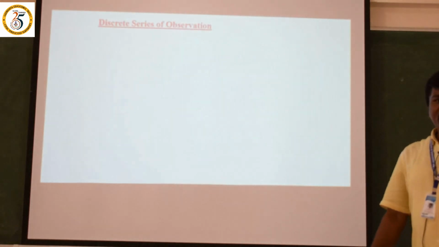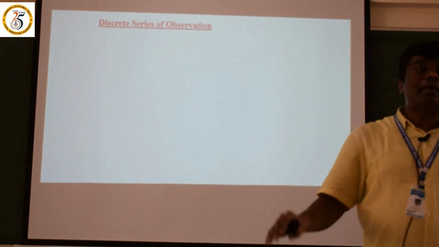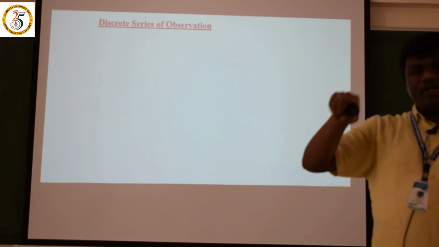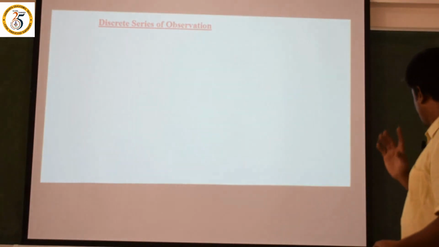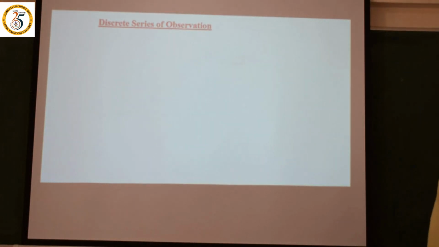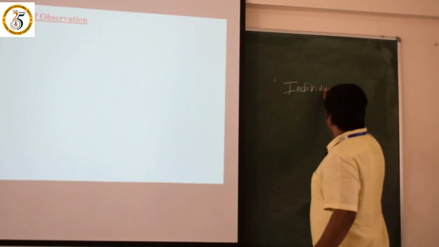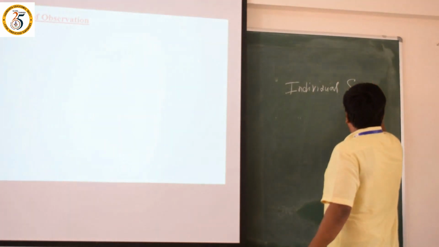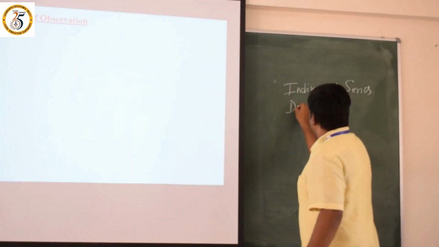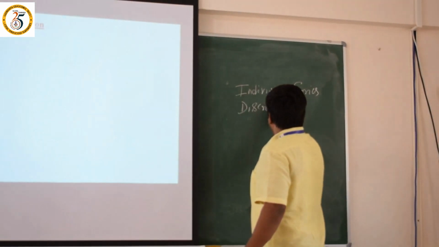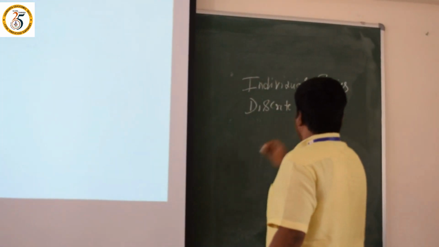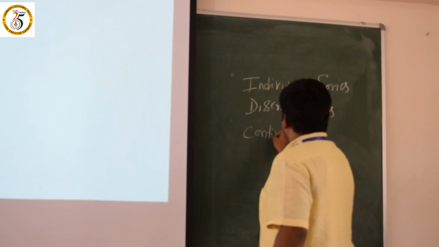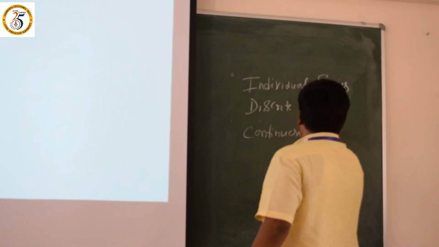Now let us move to the discrete series of observation. As I already told you, dear students, the first one is the individual series, the second one is discrete data or series, and the third one is continuous series.